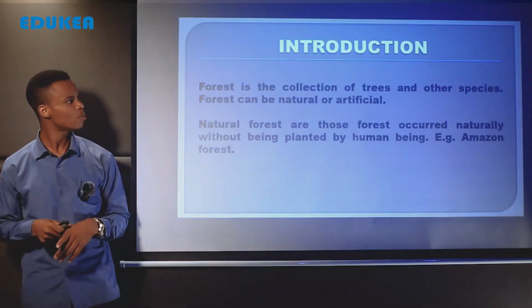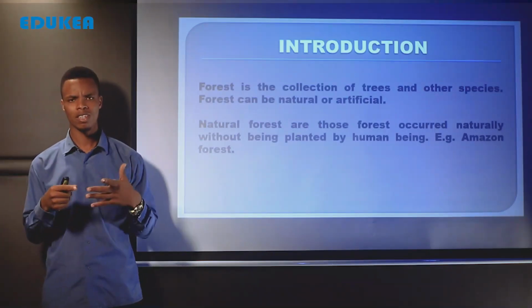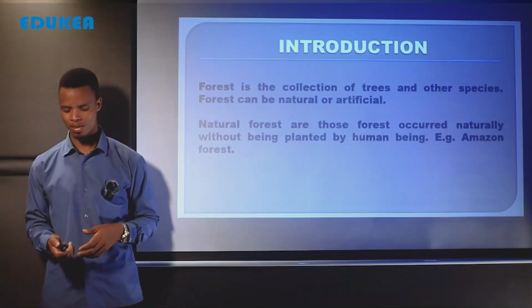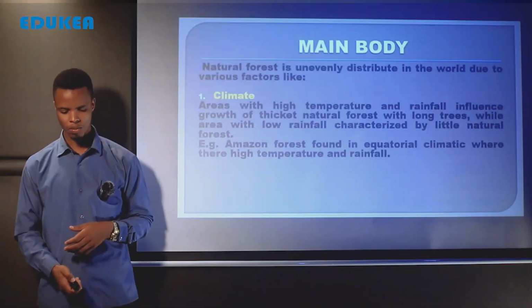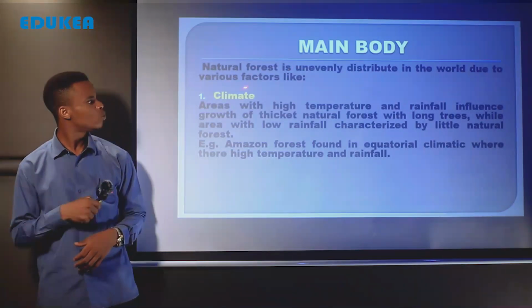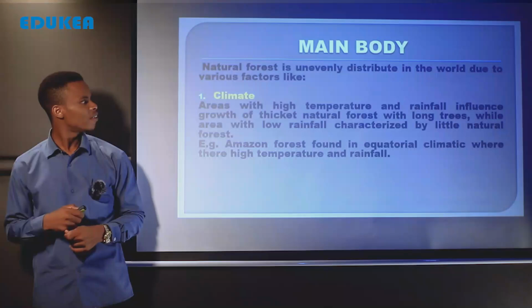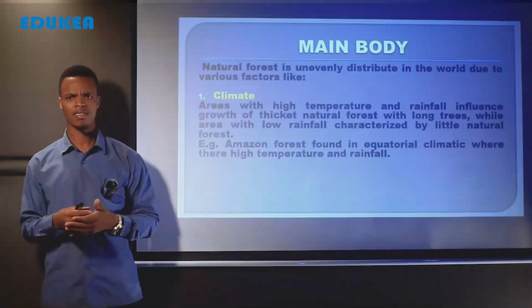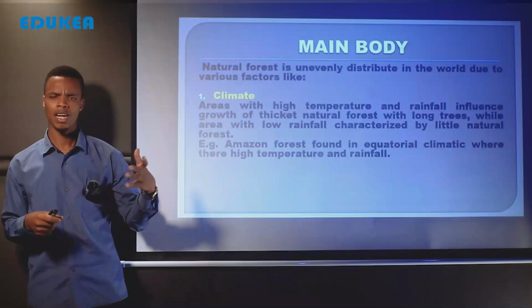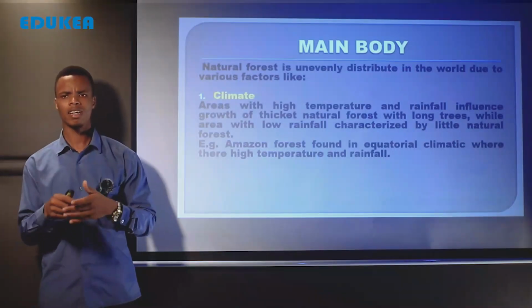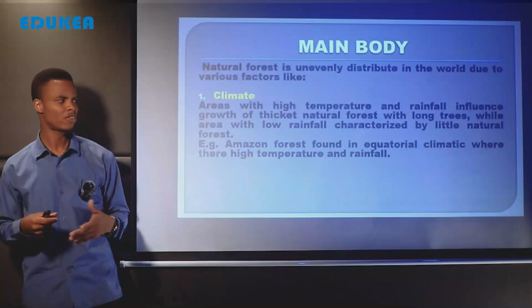Now let us shift to our main body, whereby we are going to discuss different factors which influence distribution of natural forest in the world. We say that natural forest is unevenly distributed in the world due to various factors like the following. Tunasema kwamba natural forest hazipatikani kote duniani, is unevenly distributed. Unakuta labda Kongo ipo, sehemu fulani ipo, unaenda labda Sudani hamna. So it is unevenly distributed and it is influenced by the following factors.